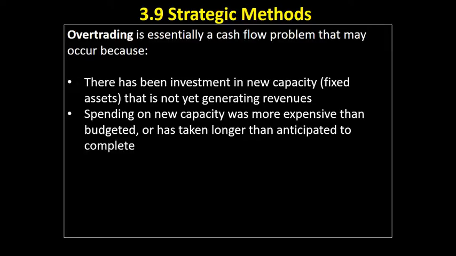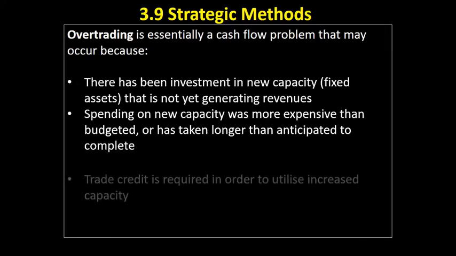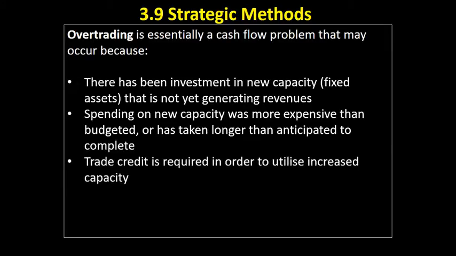Well, maybe we have been a little bit generous, and we thought we'd start generating cash sooner than we have. So we might run out of money as a result of that, and that would be an example of overtrading.